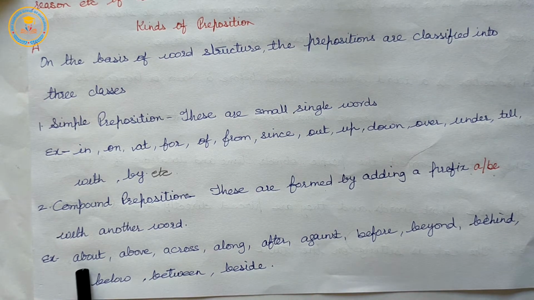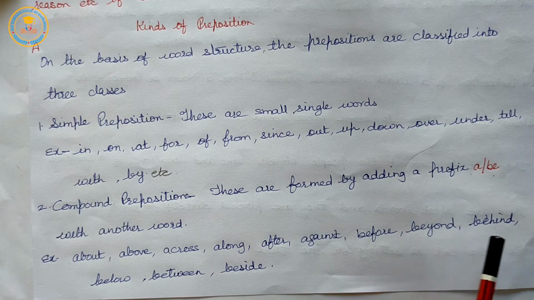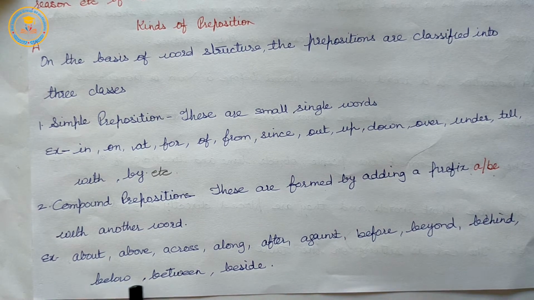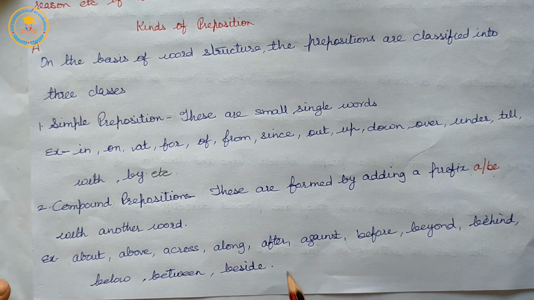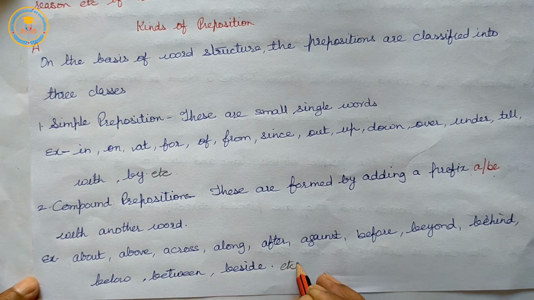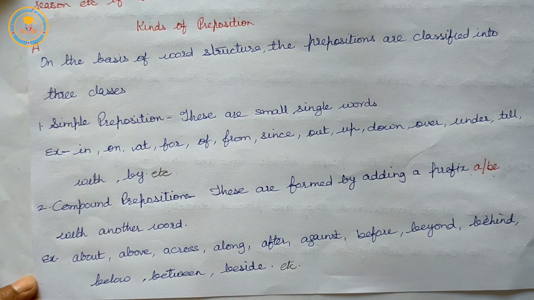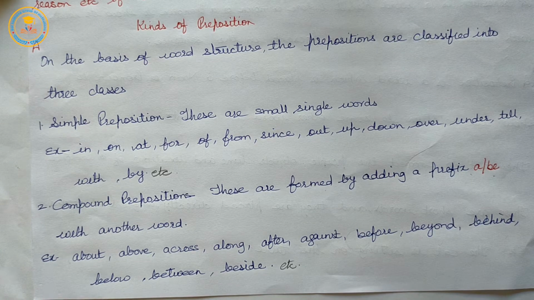Example: about, above, across, along, after, against, before, beyond, behind, below, between, besides, etc.